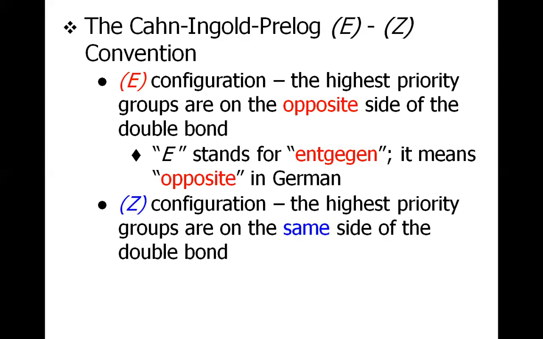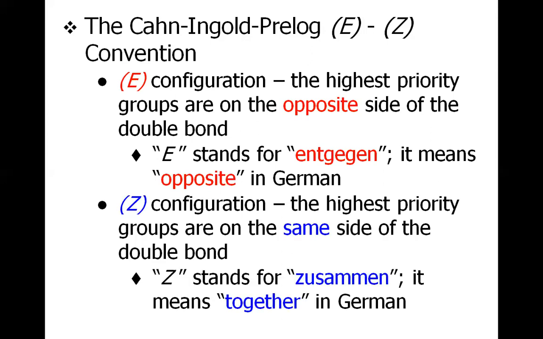By this convention, if the two high priority groups are lying opposite to each other across the double bond, it's called E. And if the two high priority groups are lying on the same side of the double bond, it's called Z. E and Z are basically the German words Entgegen and Zusammen. Entgegen means opposite in English and Zusammen means together in English.